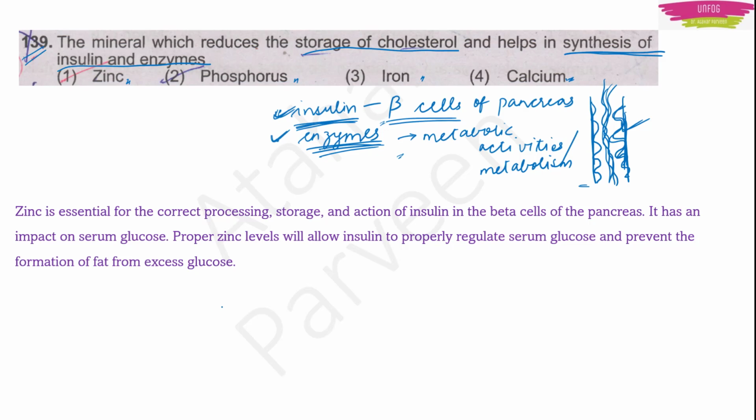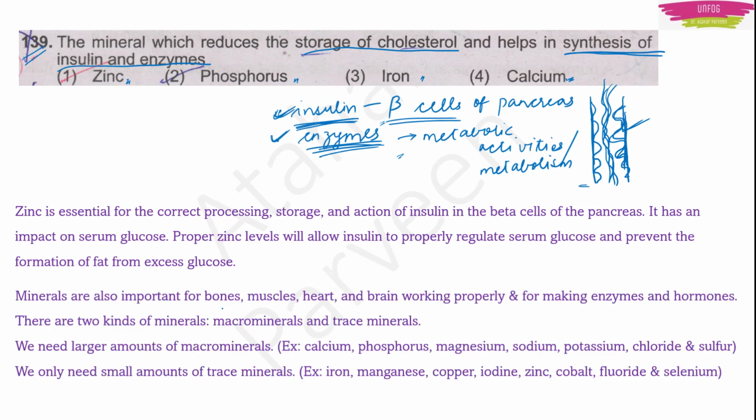So now that we are talking about minerals, let's study a little bit about them. So minerals are also important for bones, they are important for muscles, they are important for heart, and they are also important for brain working properly and for making enzymes and hormones. Okay. Now there are two kinds of minerals. Okay. One is macro minerals and the other is trace minerals. We can also call these trace minerals as micro minerals.